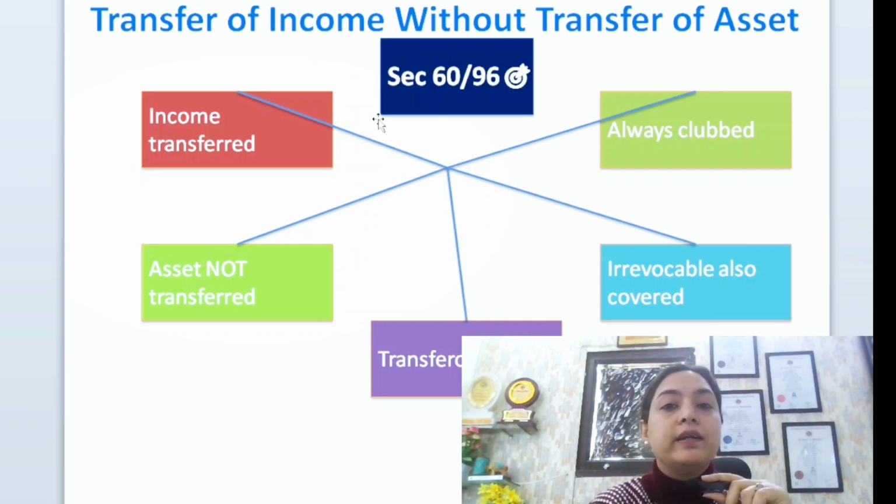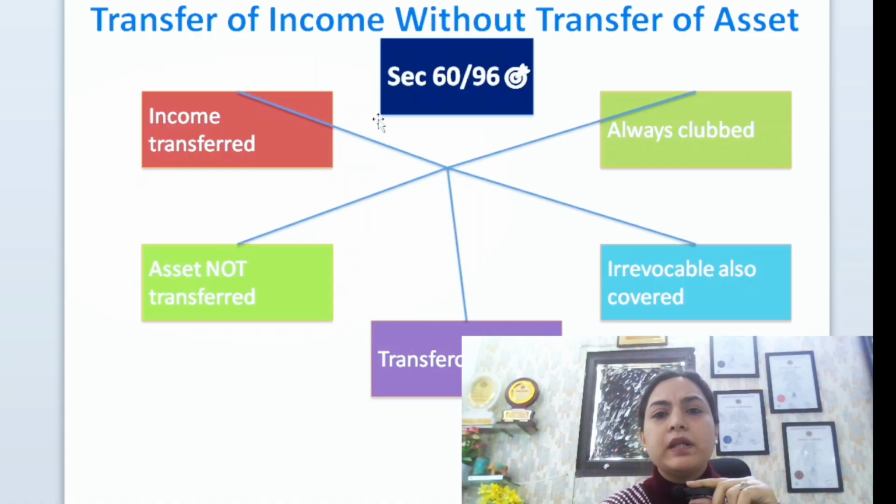First is section 96 of ITA 2025. What does section 96 say? Transfer of income without transfer of asset. So if any person transfers income to his family members like spouse without transferring the asset, then that income would get clubbed in the hand of the transferor. So basically here the crux is that the asset is not transferred, only the income is transferred. It is irrelevant whether that transfer is revocable or irrevocable.